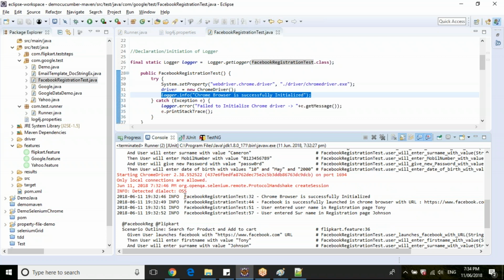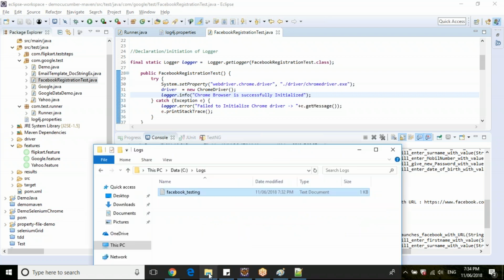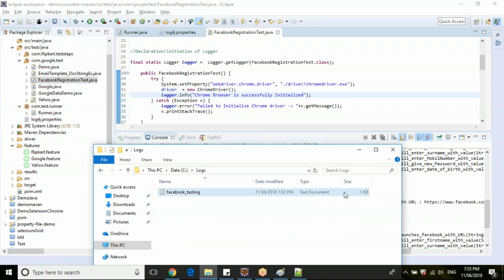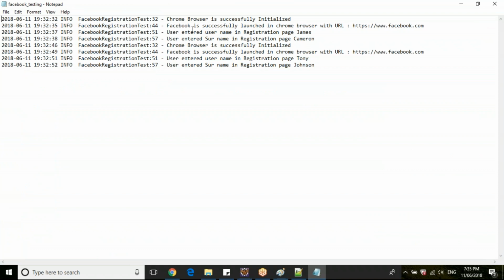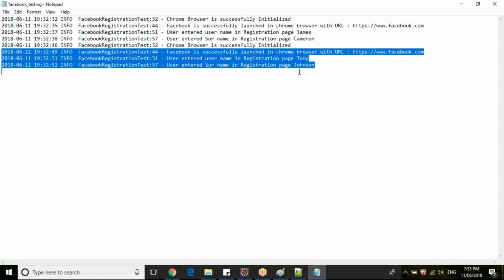In the second scenario as well, the same class is executed. So again the logger is active and listening for the class behavior wherever we have kept our breakpoints to monitor the scenario. If you see the log, Facebook testing.log, now some data is there. It's around 1 KB. So this is how it will be written to an external file as well. The first scenario and the second scenario, both are in the log file.